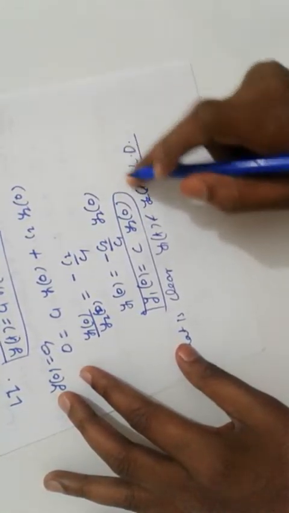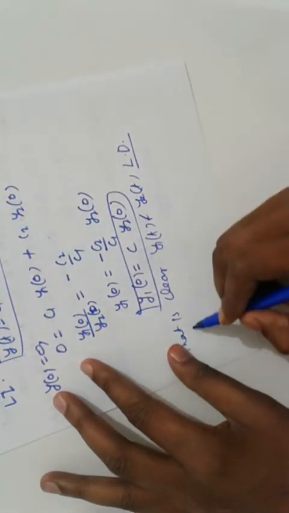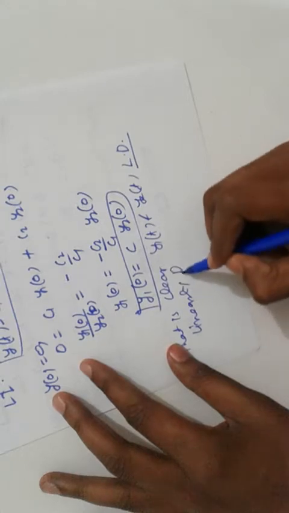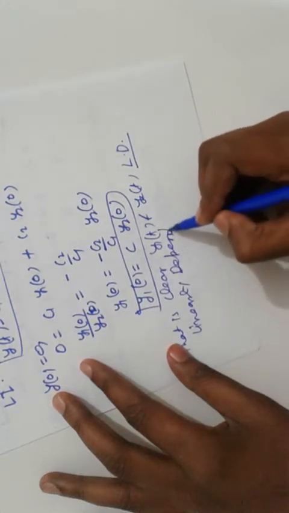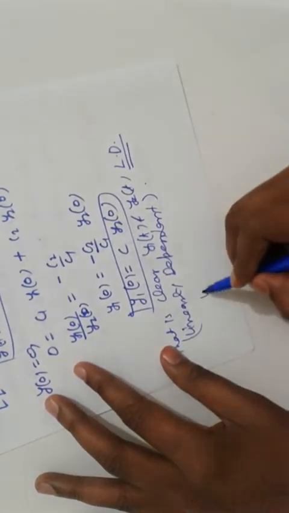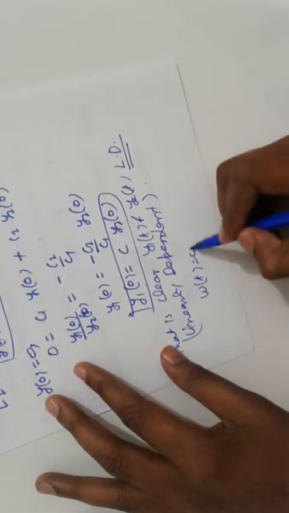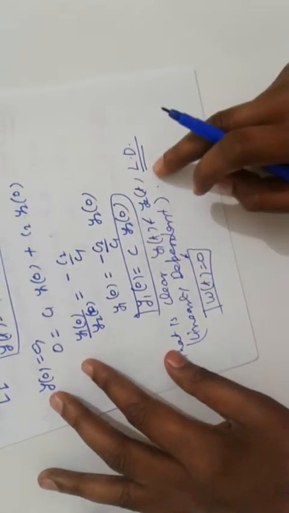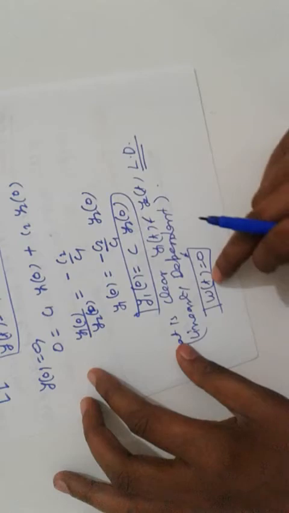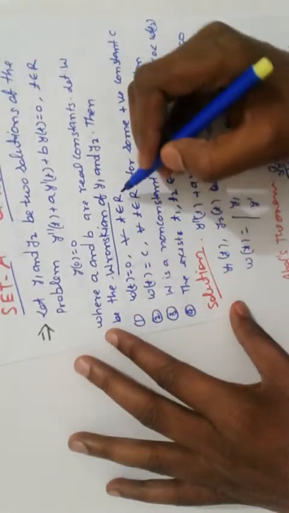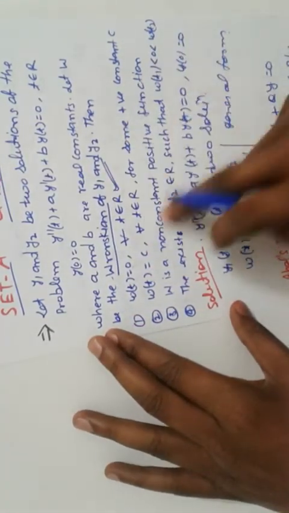When solutions are linearly dependent, it means the Wronskian is equal to 0. That is, the given solutions are linearly dependent, that's why the Wronskian is 0. So W(t) is 0 is a very simple method. So here that is the Wronskian, so the first option is correct.